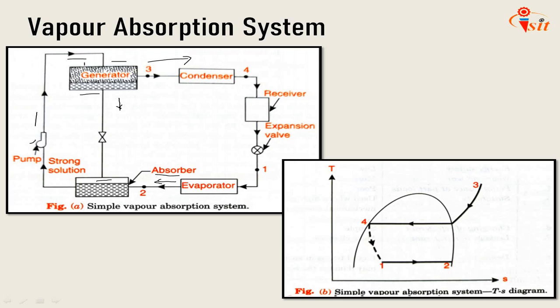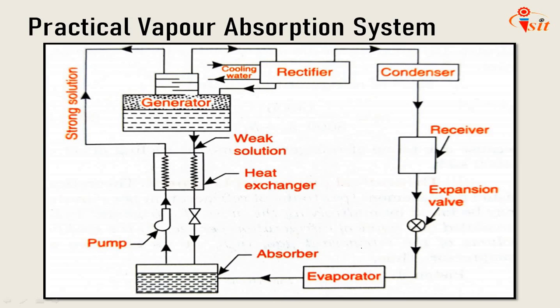1 to 2 is nothing but the evaporator process. At 3 here, the temperature and pressure increase. Here 3 to 4 is the condensation. Here it is a pumping process, and then generator up to condenser. So generator here, condensation pressure up to 4, and 4 to 1 is again the expansion process. Theoretically and practically the working will be changed here.